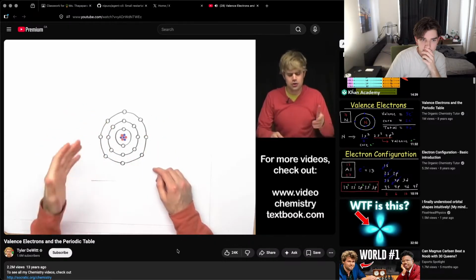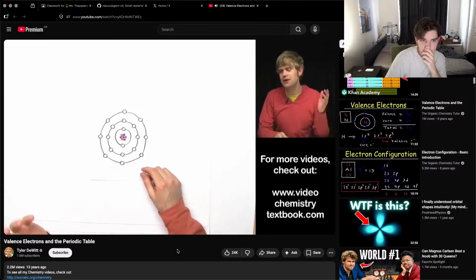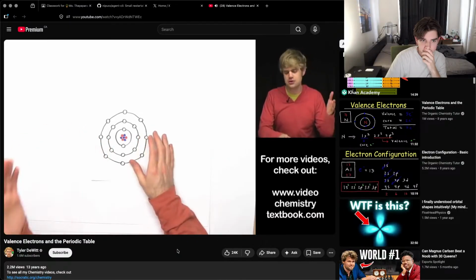Now, if you learned a little bit about atoms already, you might know that the way I've drawn this here isn't the most perfectly accurate way to represent electrons and atoms. But you know what? It doesn't matter. For our purposes right now, we just want to learn the basics. Drawing and thinking about atoms like this is totally fine, so don't worry that it's not super accurate.